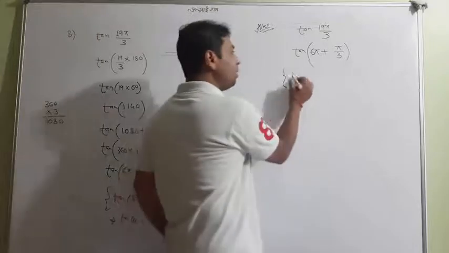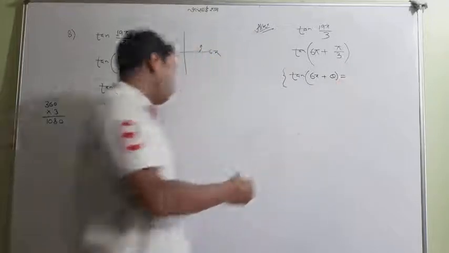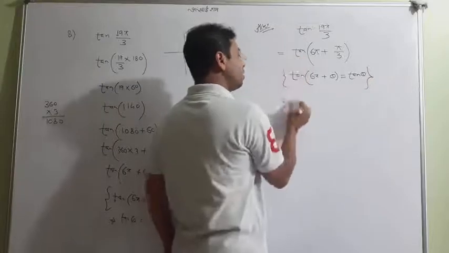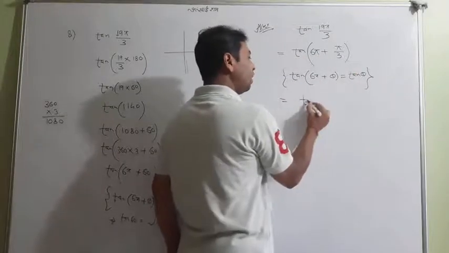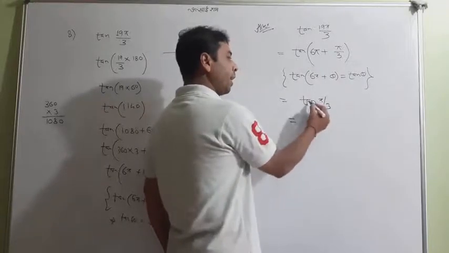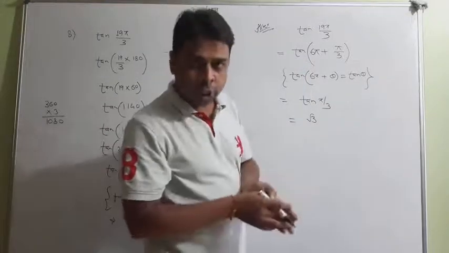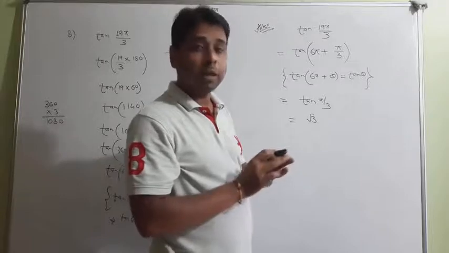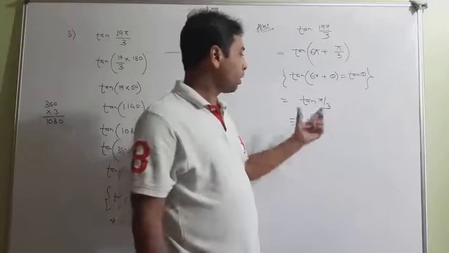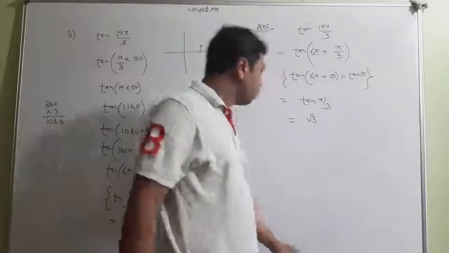So what I'm going to use here is 6 pi plus theta, and the formula already: it is tan theta, and the question is the same now. So your answer is tan of 6 pi plus theta is equal to tan theta, meaning tan of 6 pi plus pi by 3 is equal to tan pi by 3, meaning tan 60 degree. Now you should remember pi by 3 is 60, pi by 4 is 45, pi by 6 is 30. Oh sorry, pi by 3 was 60, pi by 6 was 30. So tan 60 degree is equal to root 3. So this was a simple question which I wanted to tell you.